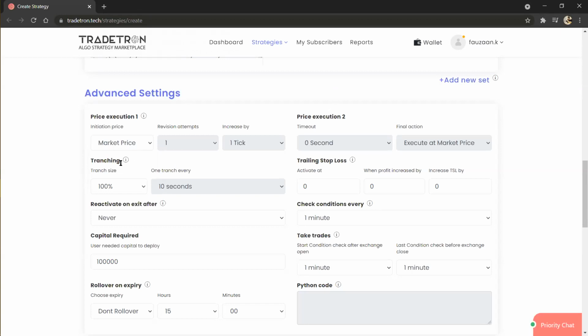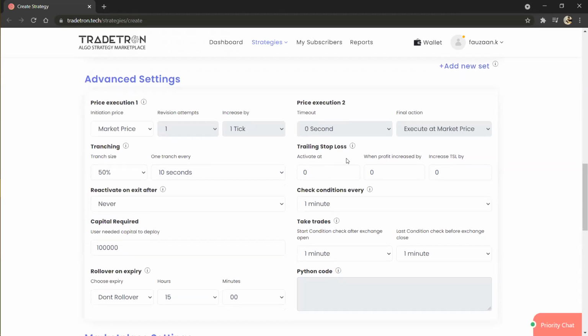And this is the tranching size. Suppose you have 10 lots in your strategy, and you want to place orders partially when your conditions are getting satisfied. What you can do here is select 50% or any percent of your choice. Whenever your conditions are satisfied, out of the 10 lots, 5 lots will be placed on your broker terminal, or executed. And after the specified time, in this case 10 seconds, it will place another 5 lots. That is 50%. So that is tranching.